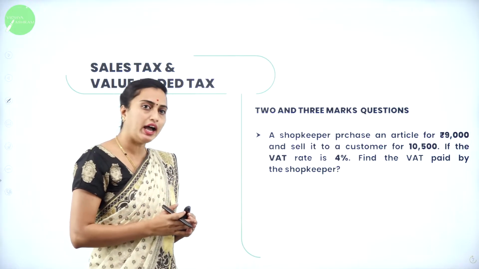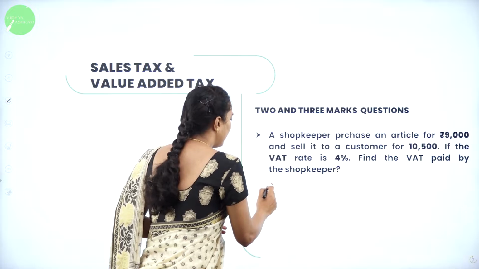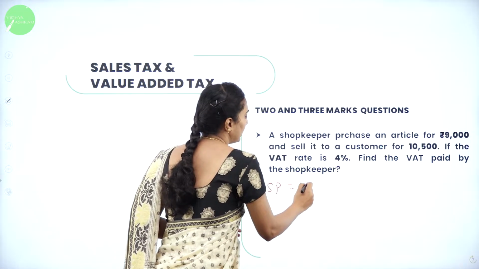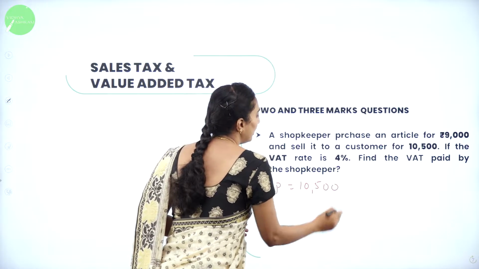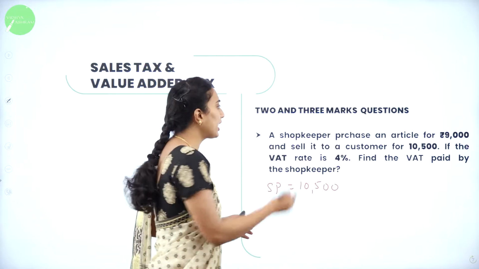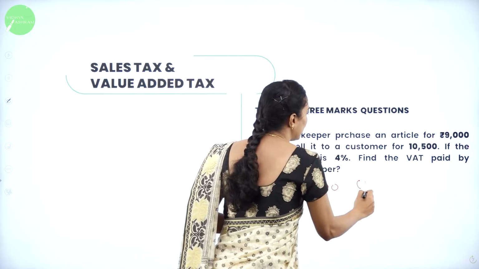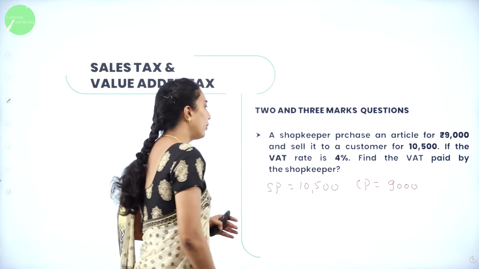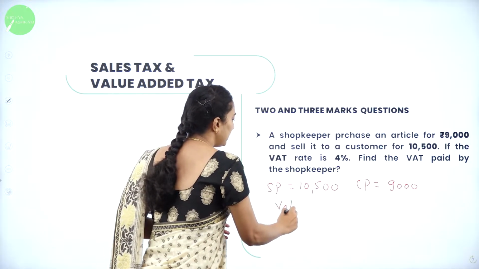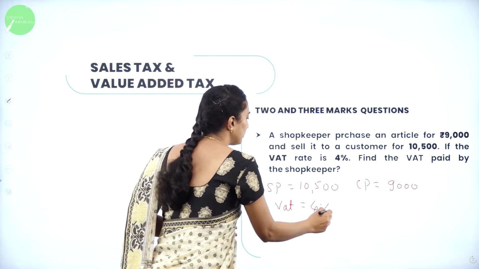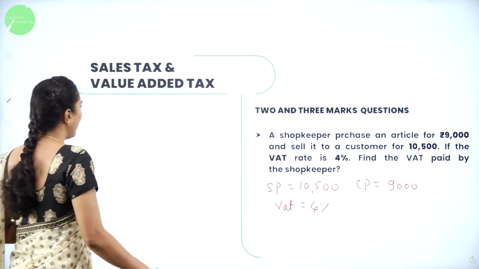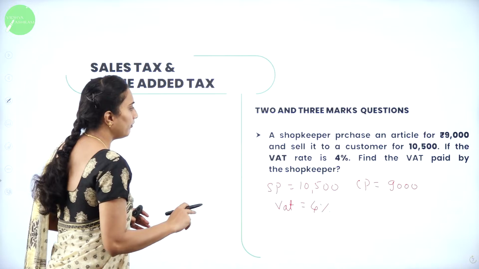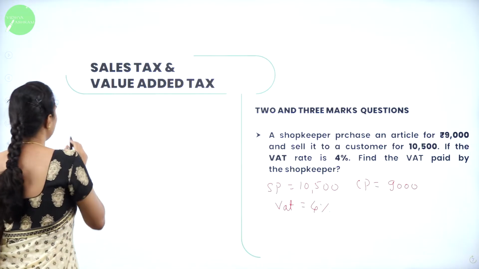Here the selling price is given, SP is 10,500. The cost price of that article is 9,000, and the VAT rate is 4%. We need to find the VAT paid by the shopkeeper.